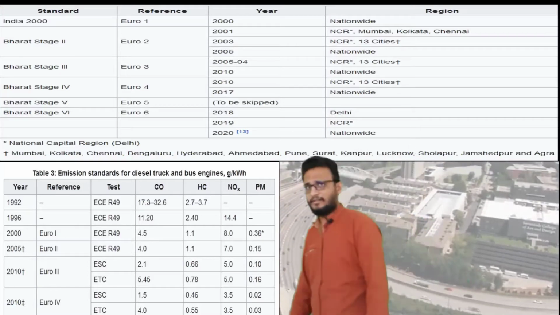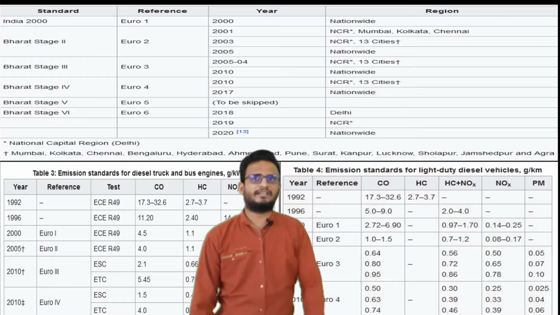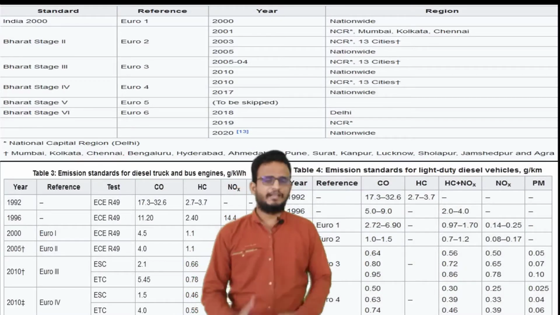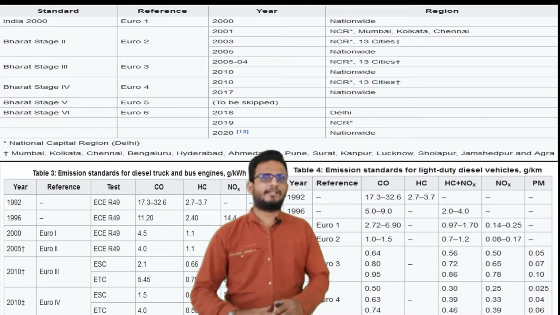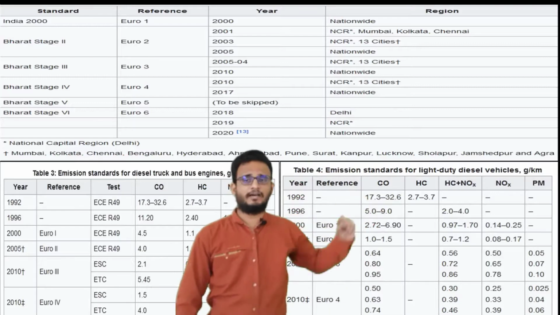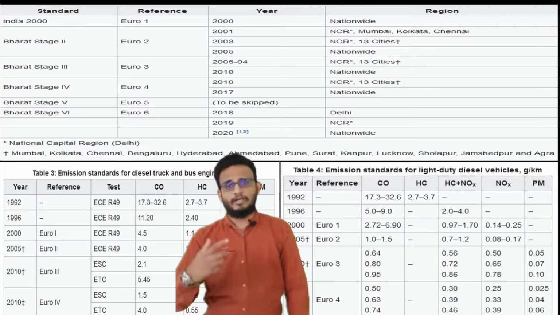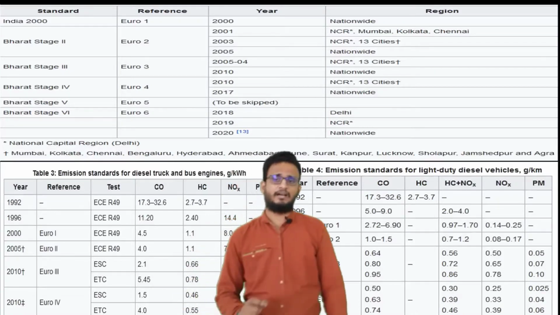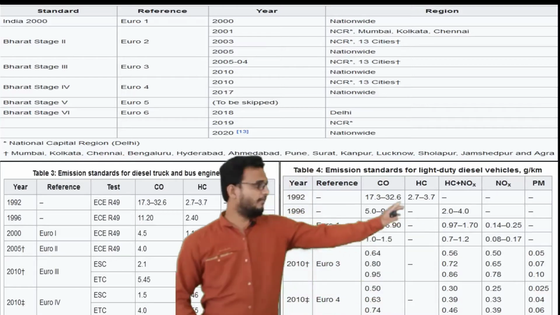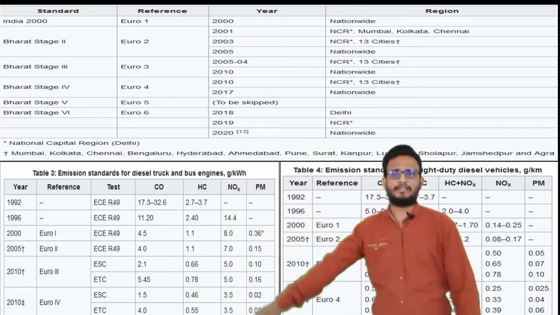Another chart shows the basic standards for light duty trucks and their emission standards for CO, HC, NOx and PM. The unit of both emission standards is gram per kilometer. So remember, the unit is most important: gram per kilometer. These are for light duty trucks, and these are for heavy duty trucks and bus engines.